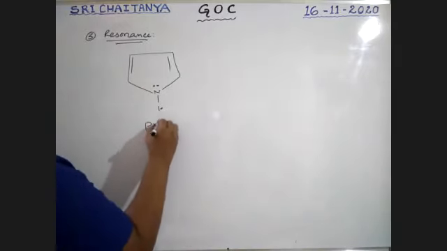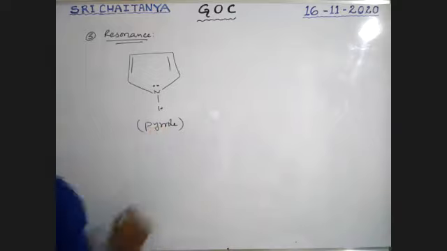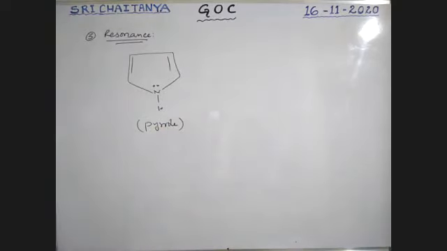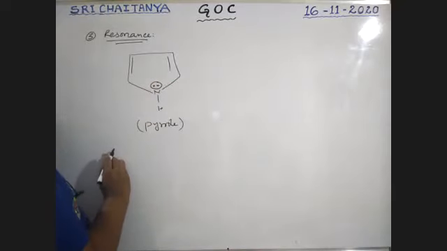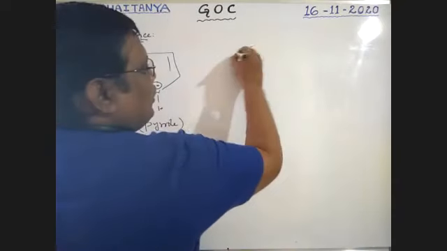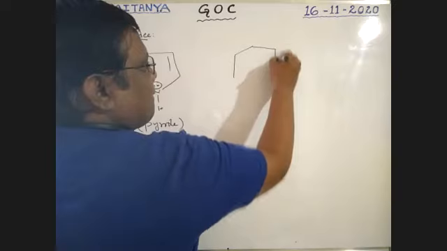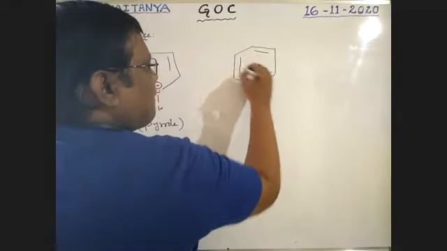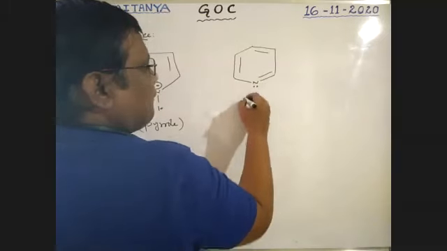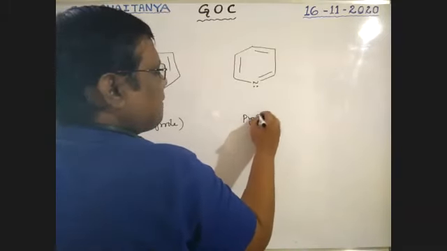This is pyrrole. The compound is called pyrrole. Okay, so this is the lone pair, boys. Next, one more compound. This is pyridine.